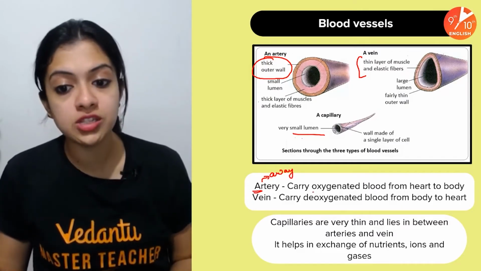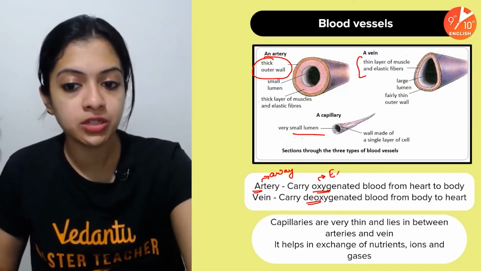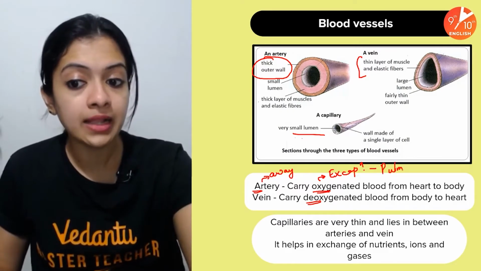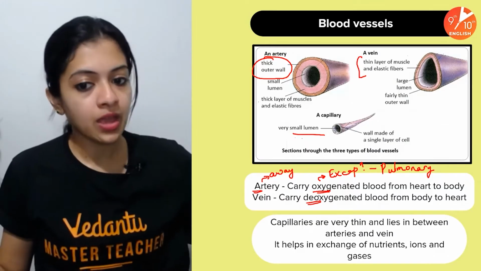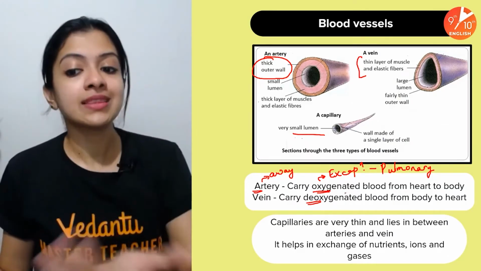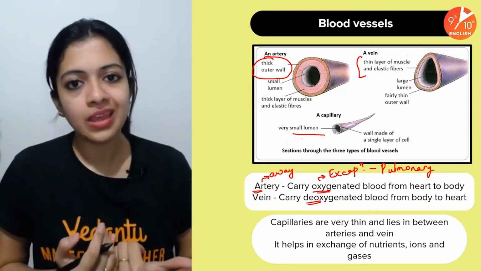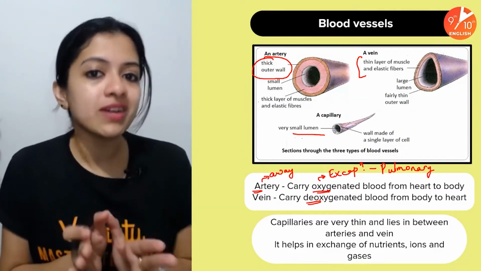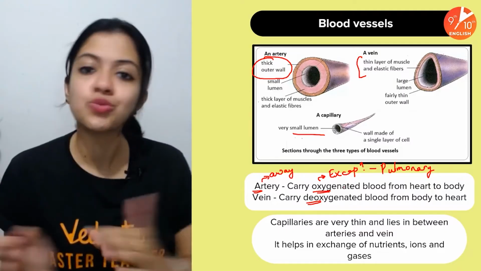As far as the oxygenated and deoxygenated is concerned, the only exception would be the pulmonary artery and the pulmonary vein. But even they carry blood away from and to the heart, respectively. Okay. The universal rule is that all arteries carry blood away and all veins carry blood towards the heart.